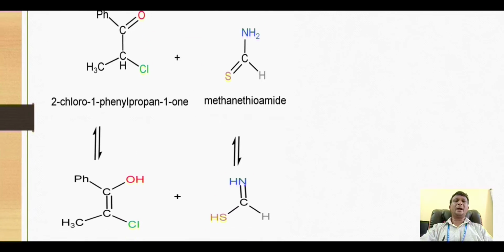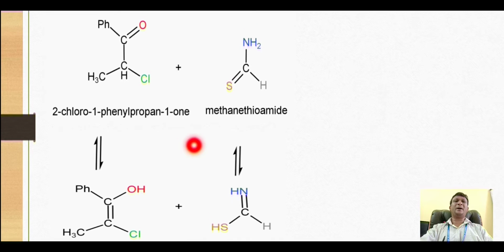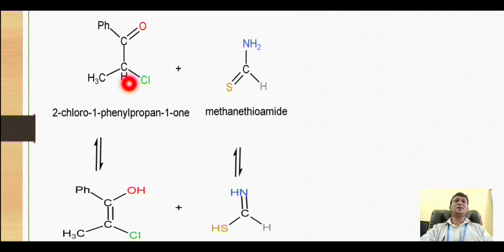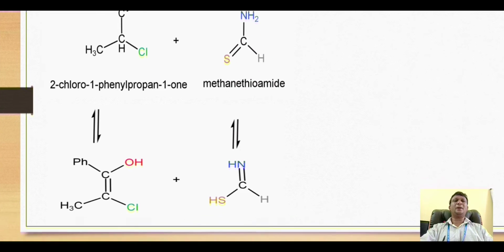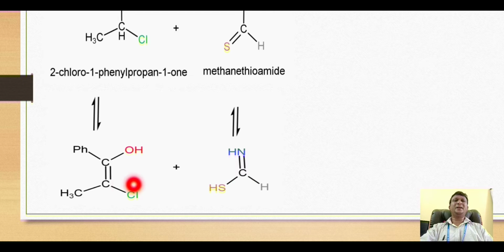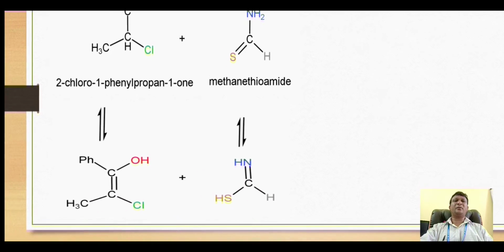If we compare both the structures, we will find that this alpha hydrogen can migrate onto this electronegative oxygen. With this migration we have the formation of this enol structure, and here also the hydrogen on this nitrogen goes onto the sulfur and the double bond is generated over here. So it also gets converted to this enol-type structure. So these are the enol structures which take part in the reaction.